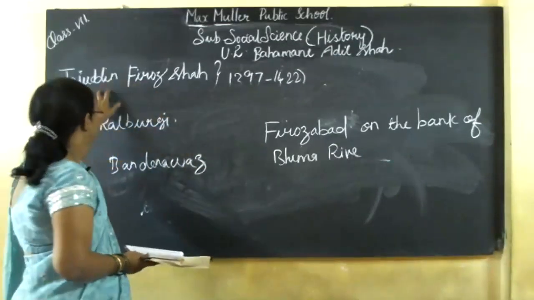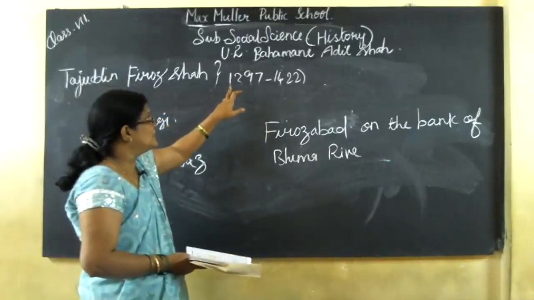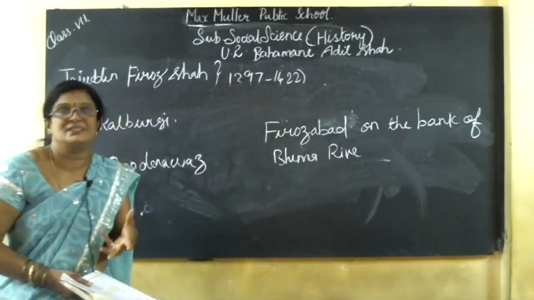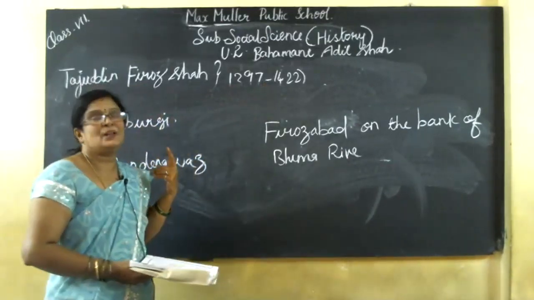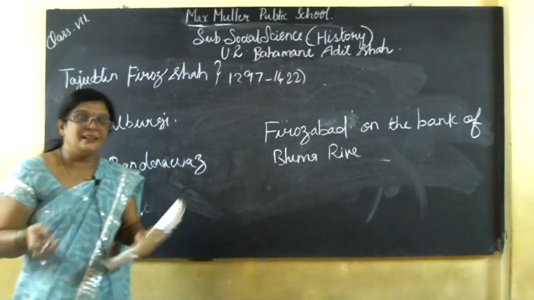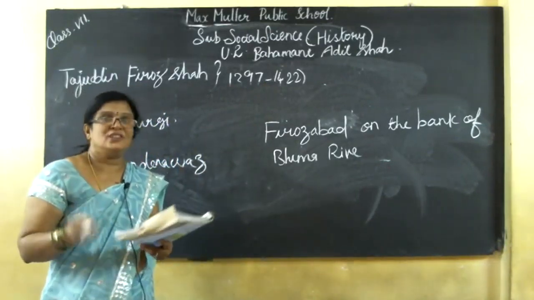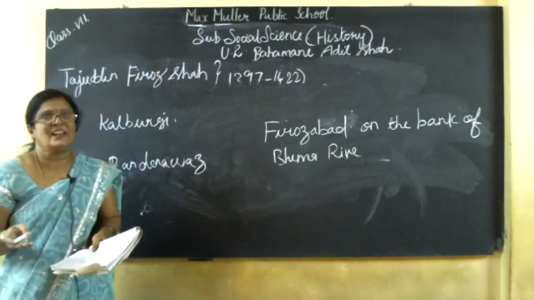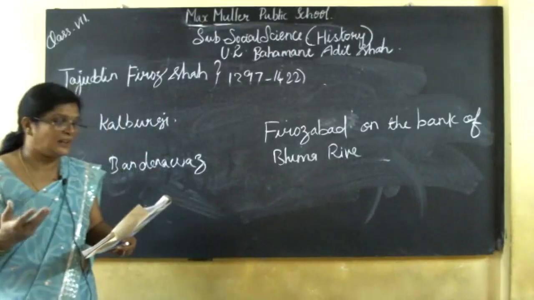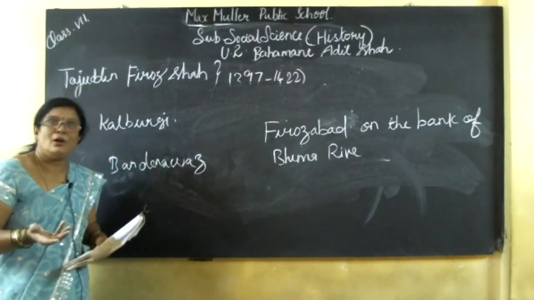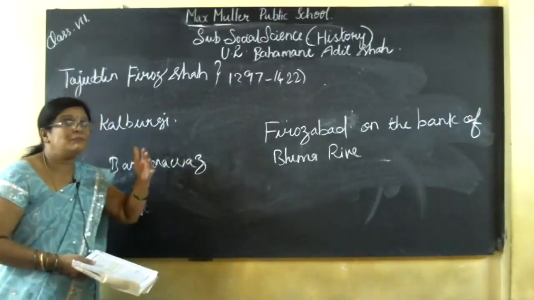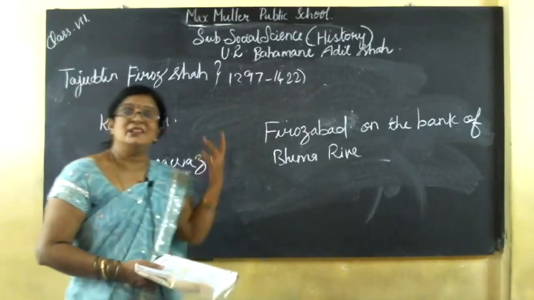Again, I am telling: Tajuddin Firoz Shah ruled from 1397 to 1422. He was a liberal person, judicious, and a believer of God. He made copies of the Quran and edited them for his whole life. He was a writer and a poet, and he encouraged poets of all the languages. He was also an expert in geometry and theology. Theology is the study of religion. He sheltered many philosophers and artists,